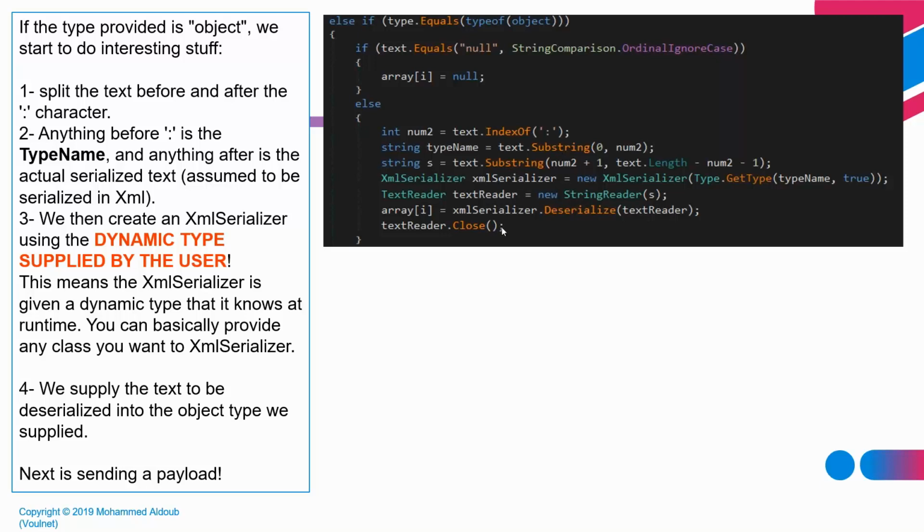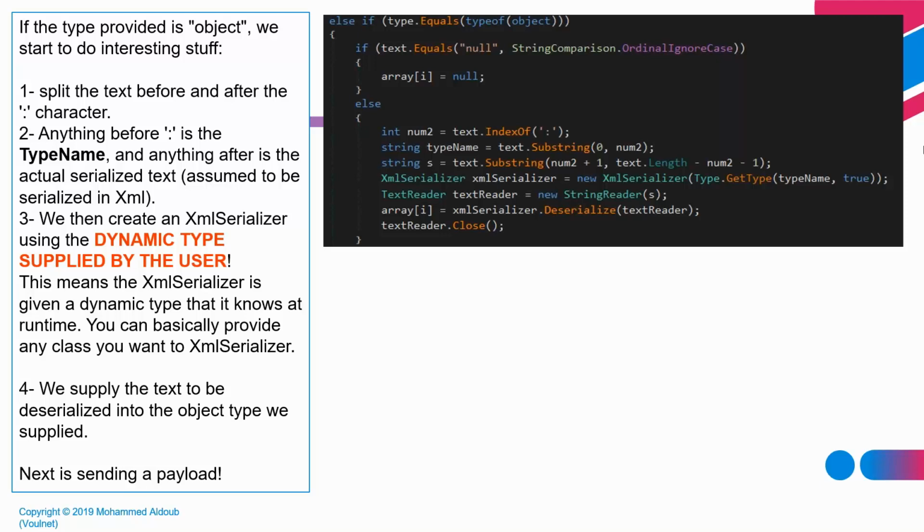So the attacker now controls the whole flow: the type of the object and the text of the object itself. So we have a full head-on XML serialization attack, and the SharePoint server is accepting everything the attacker is sending.